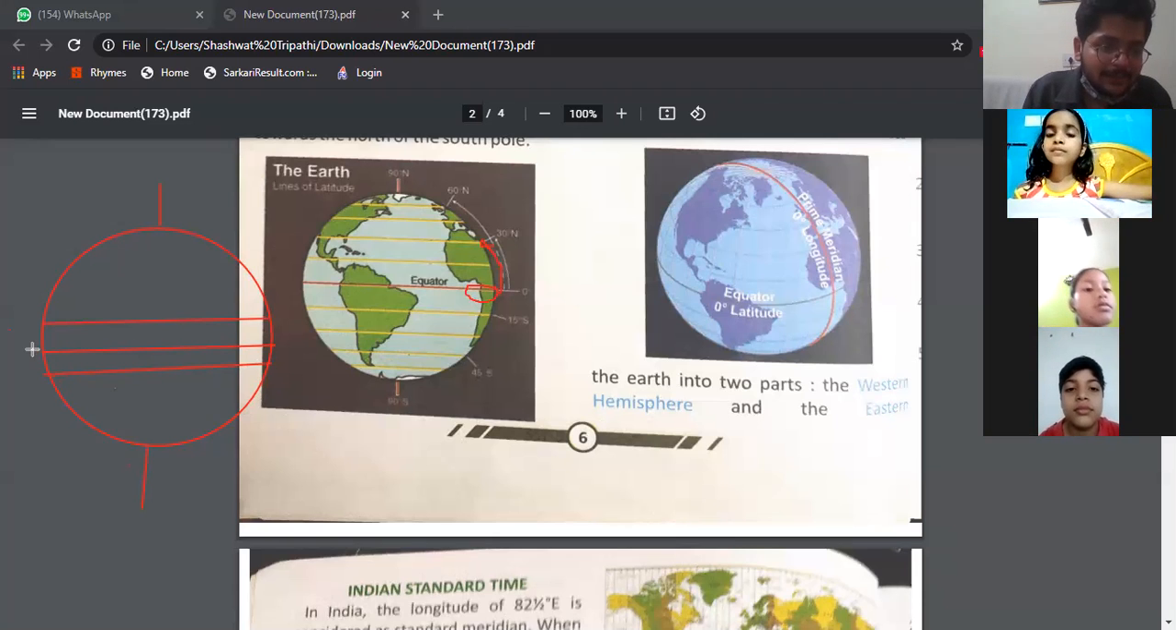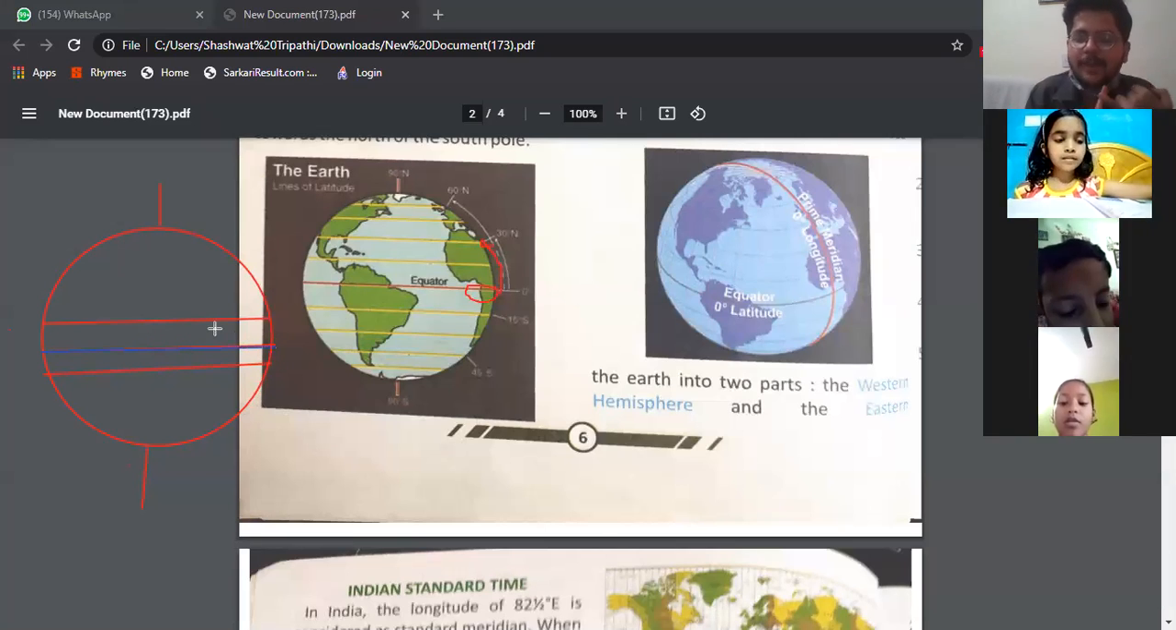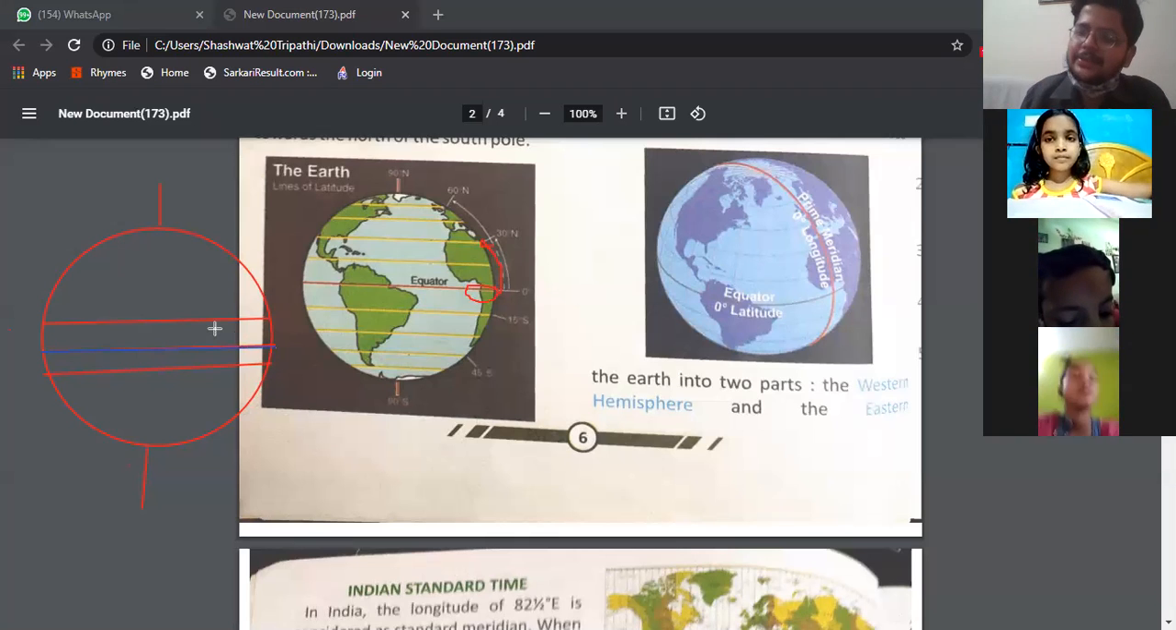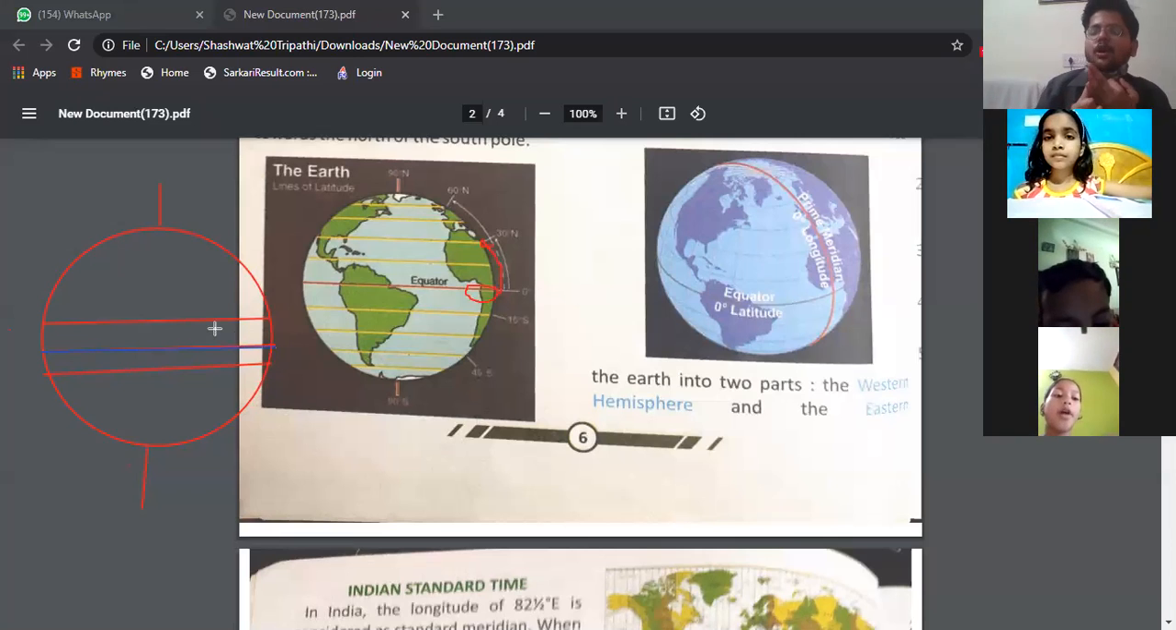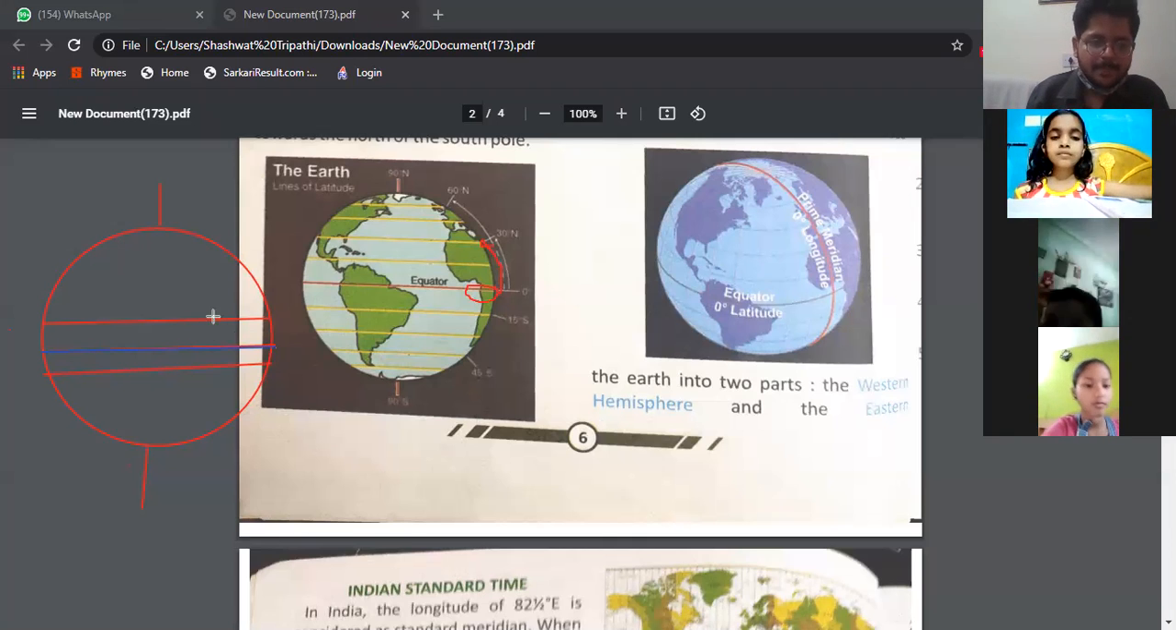Now again, suppose this is the equator I told you. Sir, what is the Tropic of Cancer? This is also an imaginary line which is drawn, just like the equator. These all are imaginary lines. The equator is an imaginary line, the Tropic of Cancer is an imaginary line, the Tropic of Capricorn is also imaginary. All these lines are imaginary lines drawn on the globe. These are latitudes. Understood?